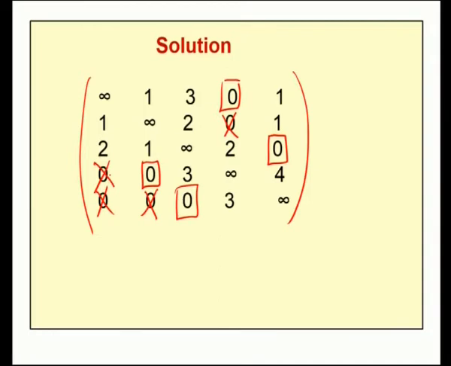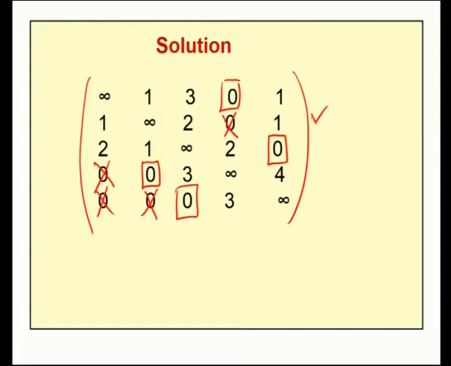Now, we have to put a tick mark on any row which does not have an assignment. So, in this effective matrix, if we observe, the first row has an assignment, the third row has an assignment, the fourth row has an assignment, the fifth row has an assignment. So, in this effective matrix, the second row does not have any 0 assignment. So, in the corresponding row, we will put a tick mark.